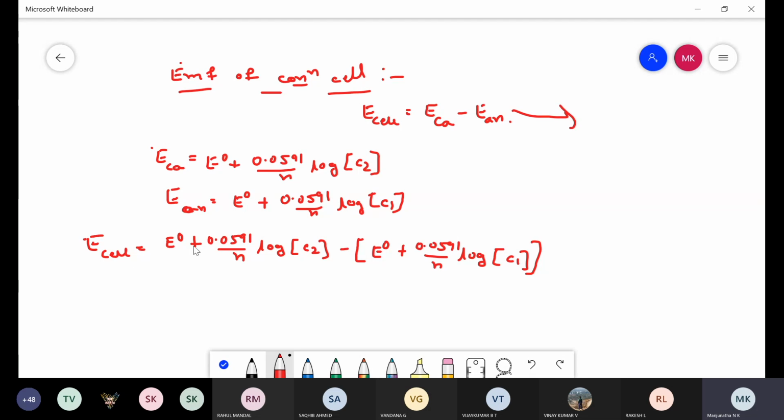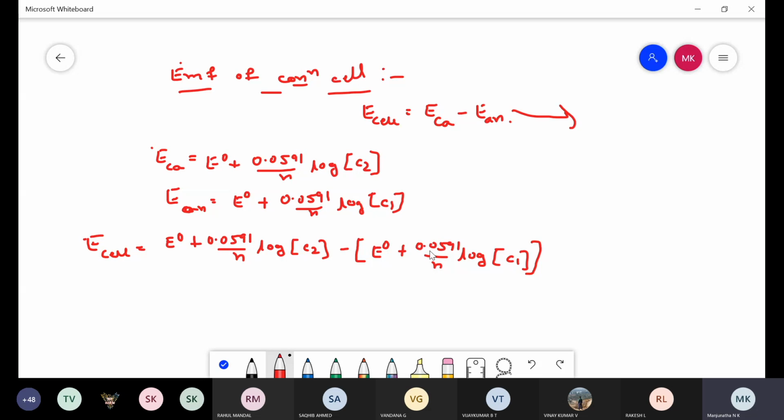E cell is equal to E naught plus 0.0591 divided by n log concentration of C2, minus E naught plus 0.0591 divided by n log concentration of C1.